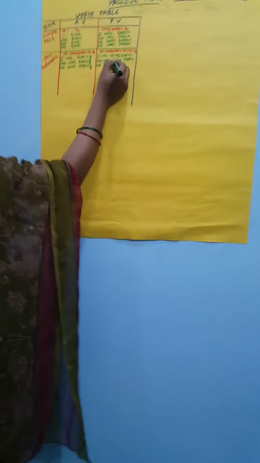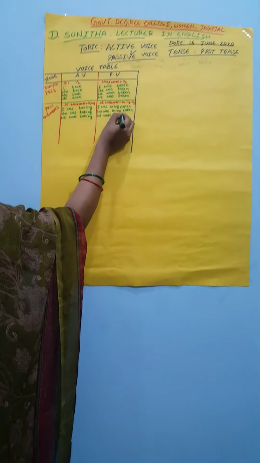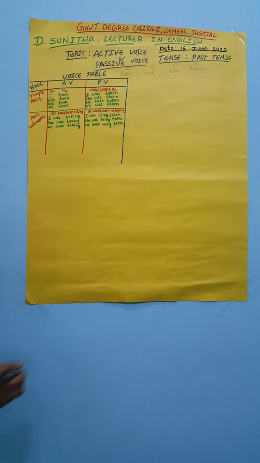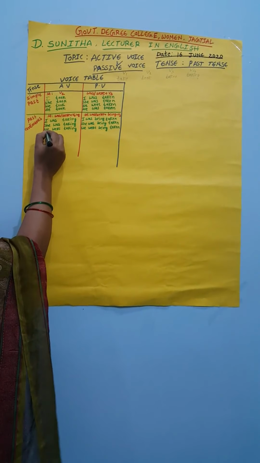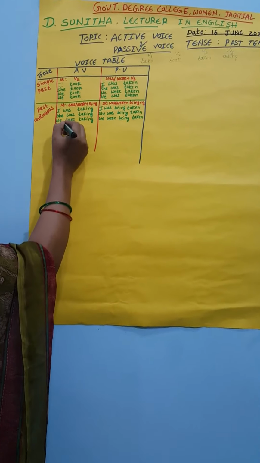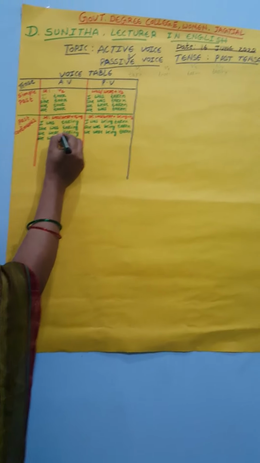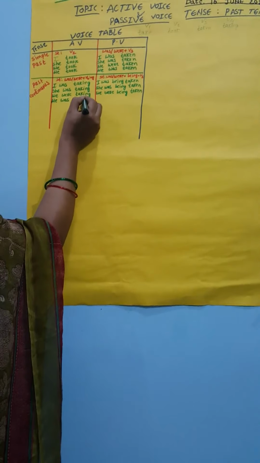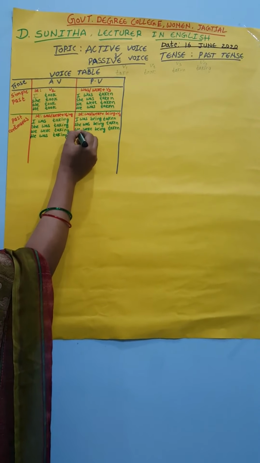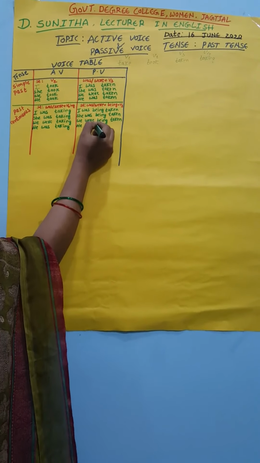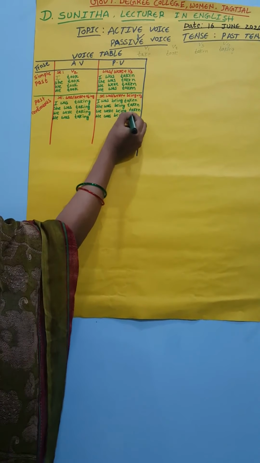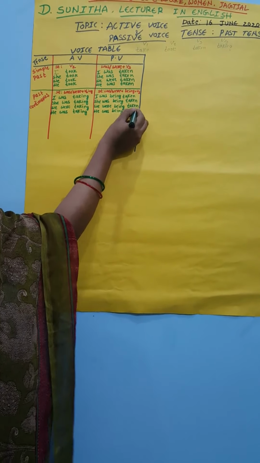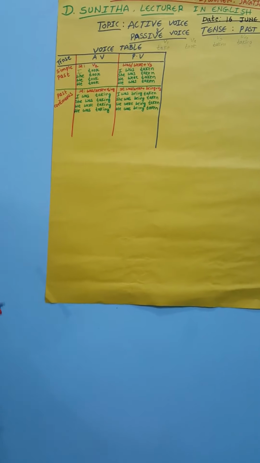We were being taken. And the next one is the last example of the past continuous. He was taking. He was being taken. These are the examples of the past continuous tense.